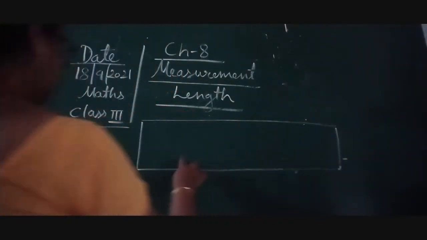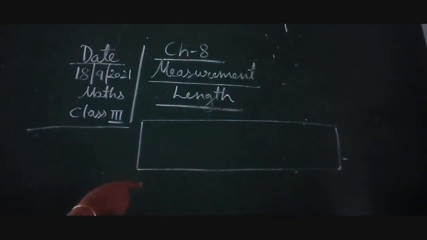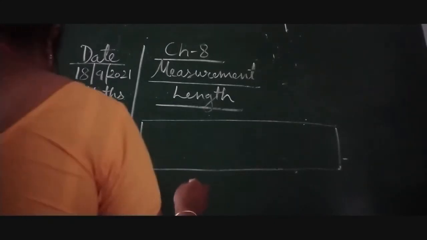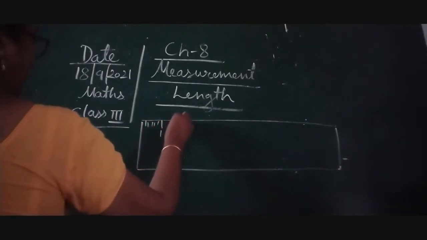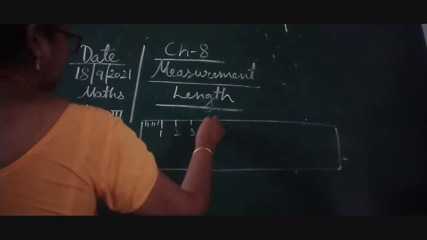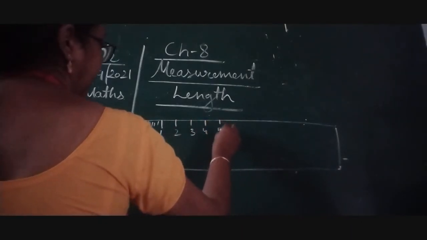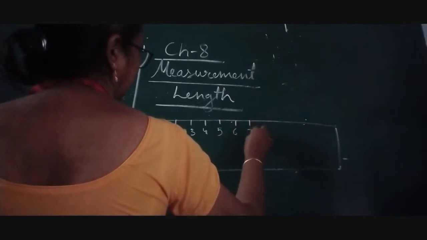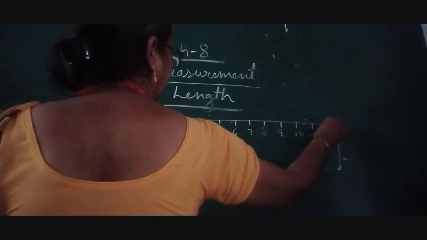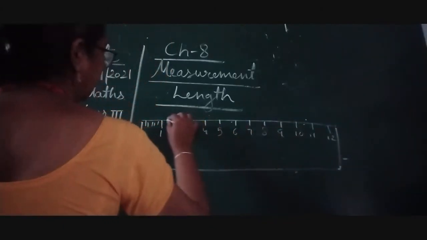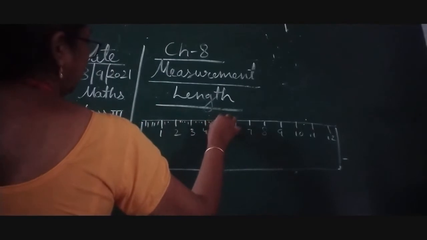and here you can see this is the meter ruler, and here you can see this ruler used for measuring small lengths and objects has centimeter on one side and inches on the other side. Okay, so here you can see centimeter at one side, and the meter is divided into 100 equal parts. Okay children,